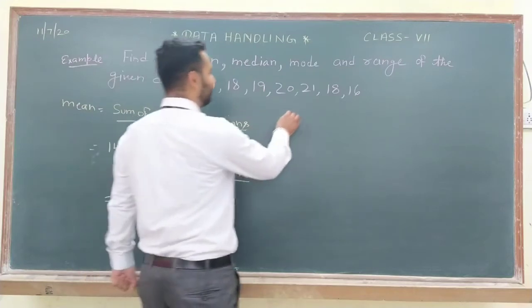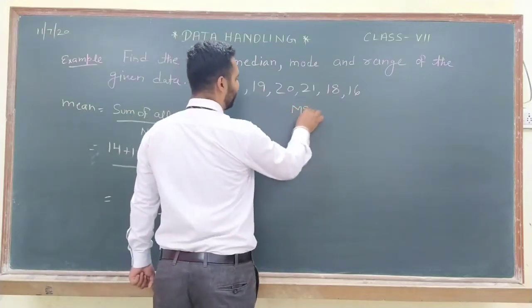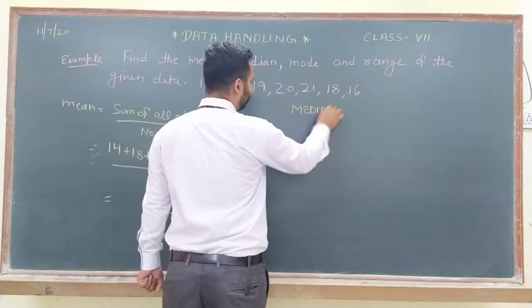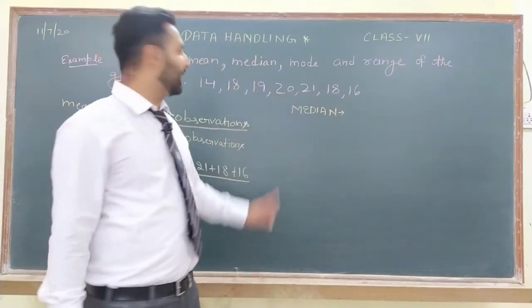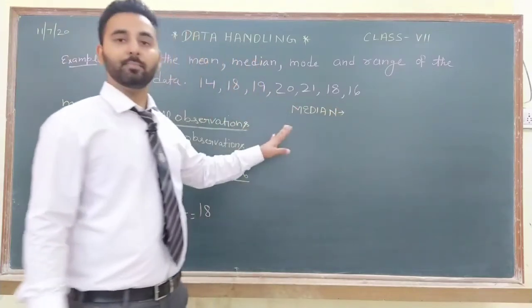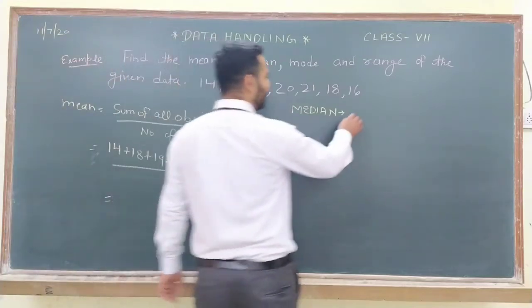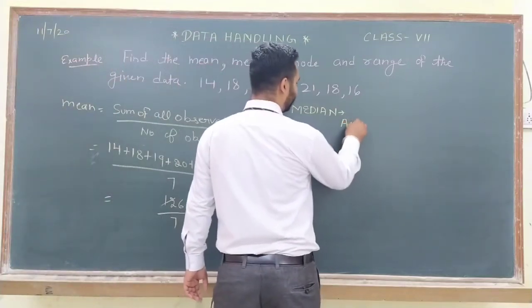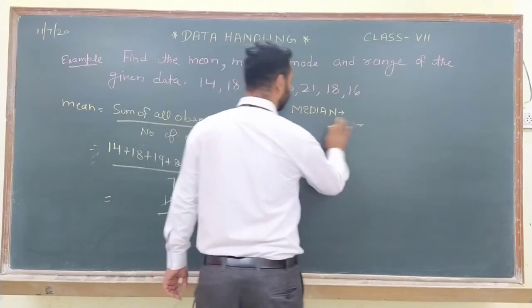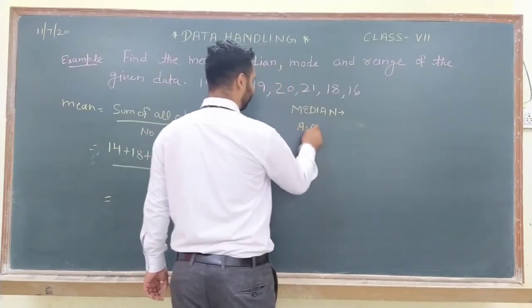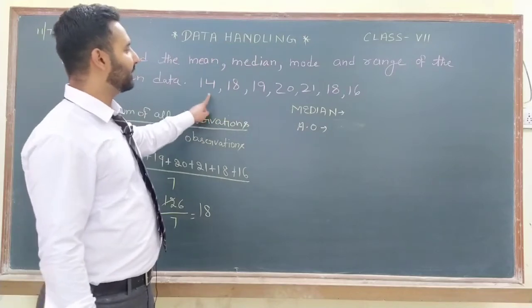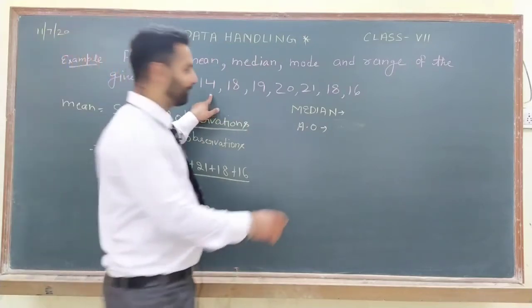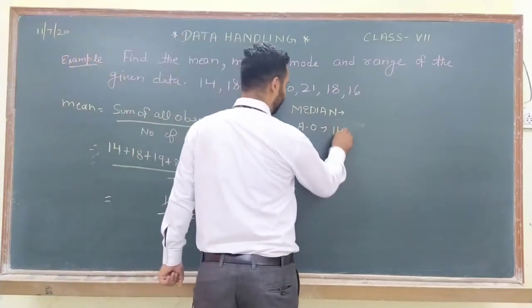The next thing we have to find out is median. For median we all know the first step is to arrange this data in ascending order. So the ascending order for this data will be like this. The smallest number we have is 14.